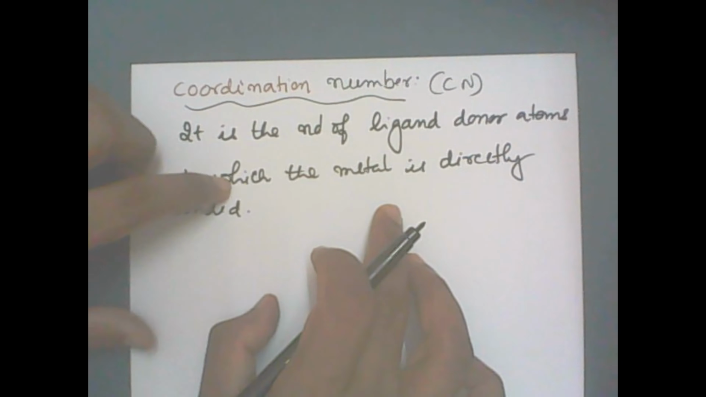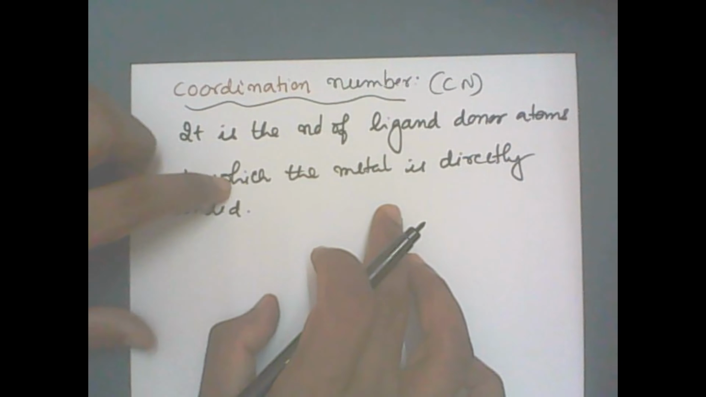Okay. Now go for PtCl6, total charge is minus 2. Cl is a chlorido ligand. Single donor atom is present in the ligand. So how many chlorines are attached or bonded to the platinum? 6. Therefore, coordination number is equal to 6.